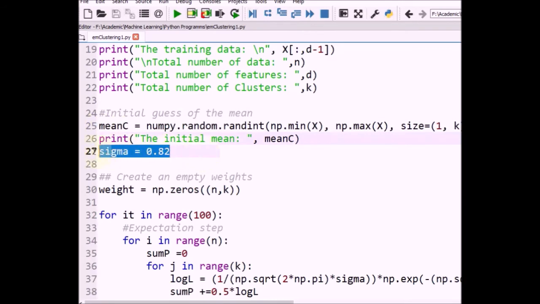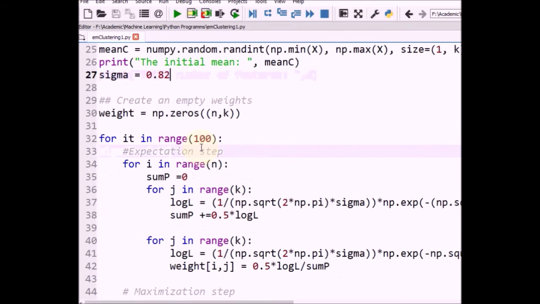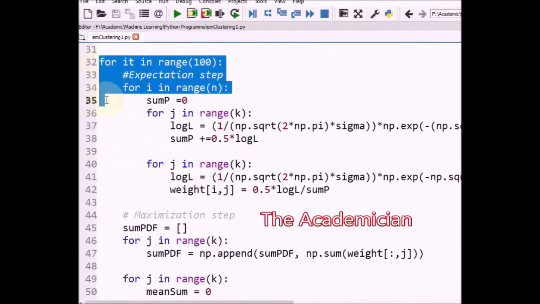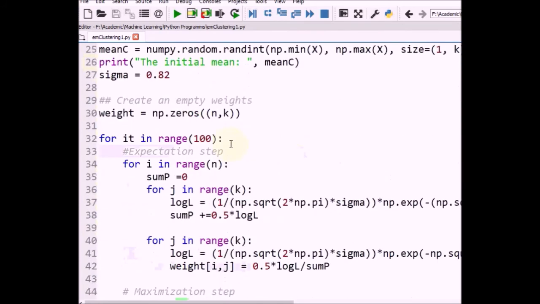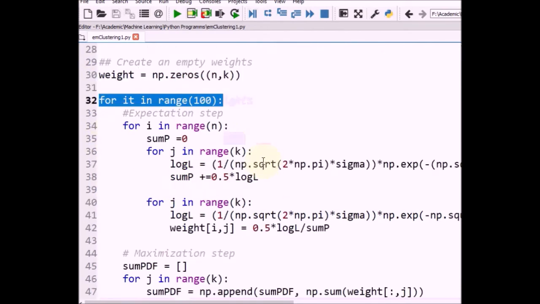Now in this case we fixed the sigma value. The sigma value is 0.82. For a complicated problem, you can initialize the sigma value randomly, and then perform the problem. Now we need one weight matrix. Now this is our main iteration. In this iteration, we iterate the whole process 100 times. This is our convergence criteria.